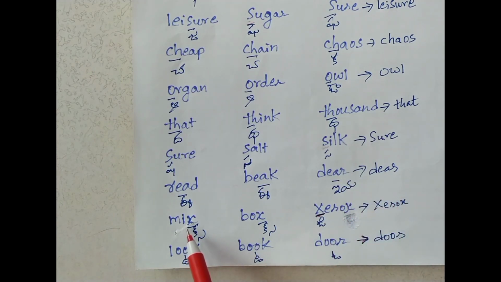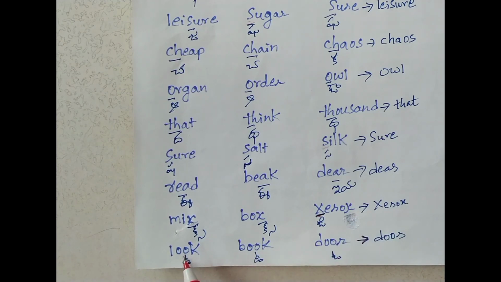Next, mix, X is underlined, box, X is underlined, Xerox, first X is underlined. Here in mix, X is giving the sound X, and in box, X. So these two words have the same sound, but in Xerox, X is giving the ja sound. So the answer is Xerox.